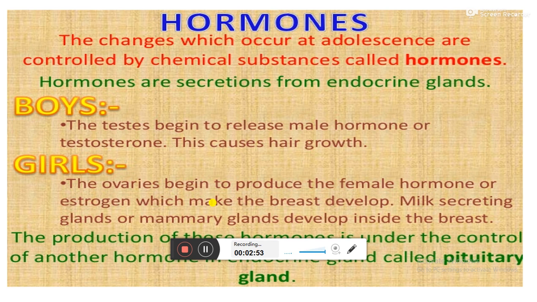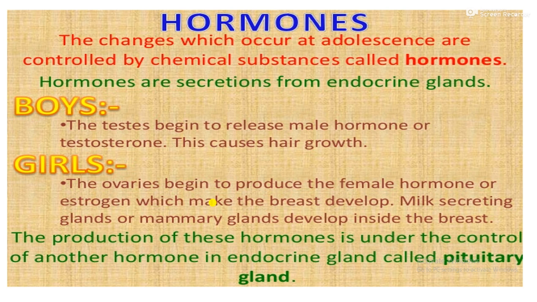In boys, the testes begin to release the male hormone, testosterone. This causes hair growth. The male hormone is testosterone, and it is highly produced in males. In girls, the ovaries begin to produce the female hormone estrogen, which makes the breast develop. Milk secreting glands or mammary glands develop inside the breast.